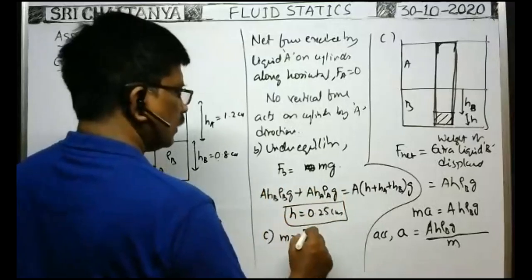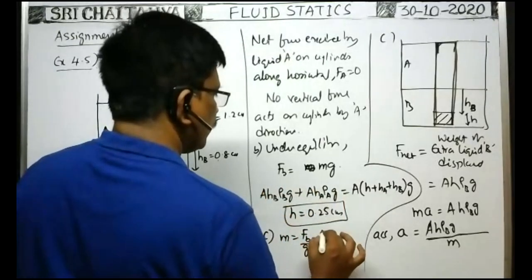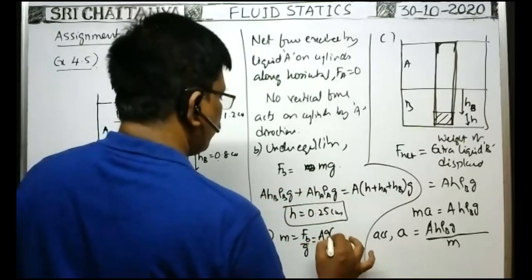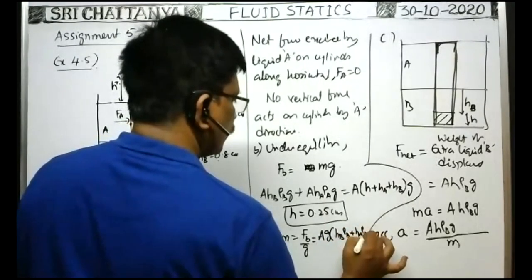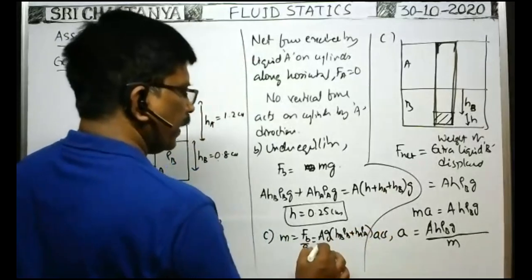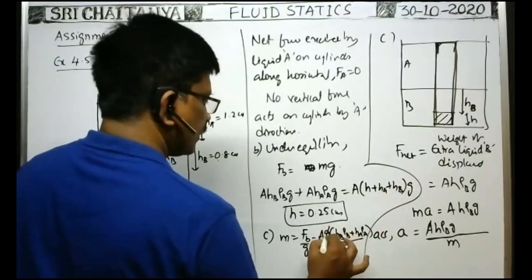This is the buoyant force: area of cross section into g of HB rho B plus HA rho A, by g. g, g cancel.